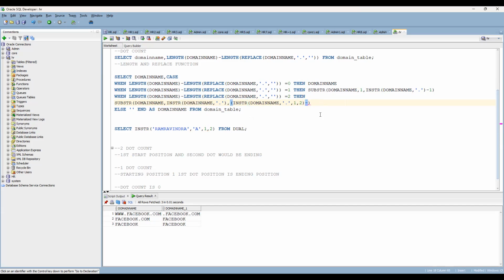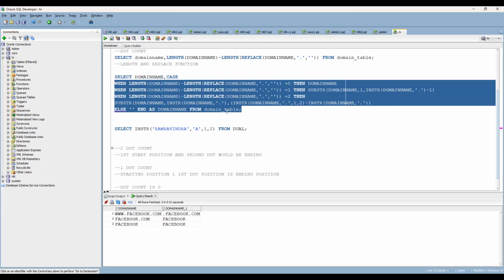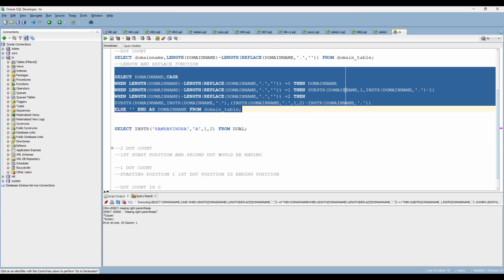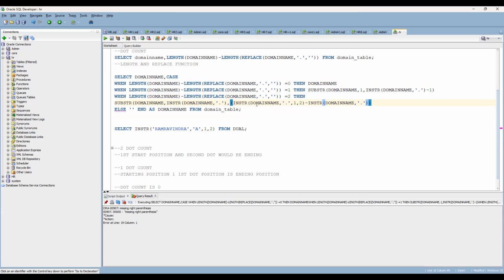Now here again you have to do INSTR, this particular logic you have to do. Here you can observe, there is a missing right parenthesis. Domain name is done here.